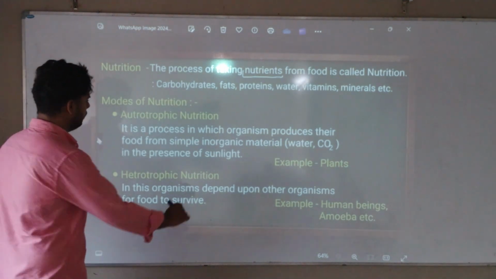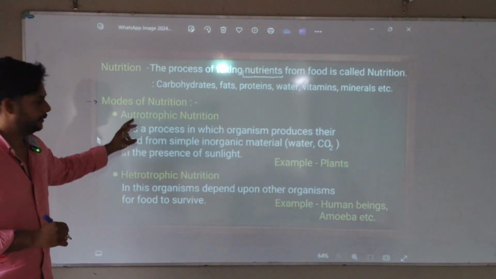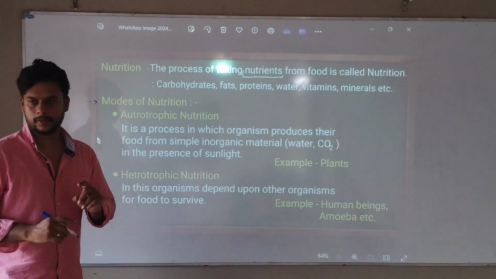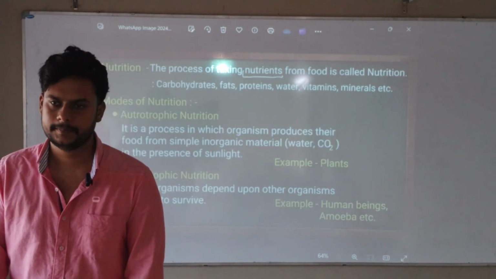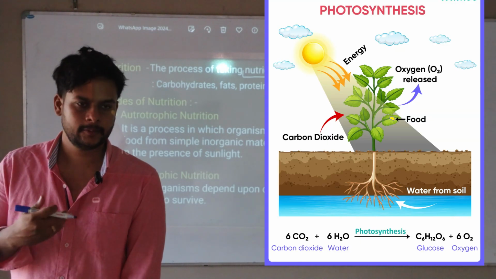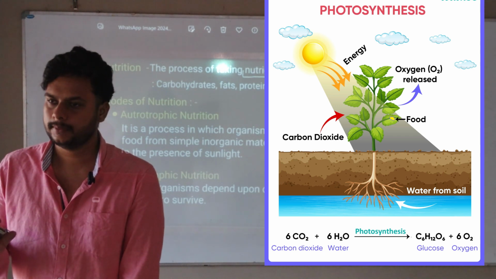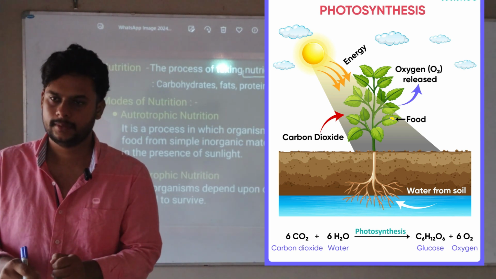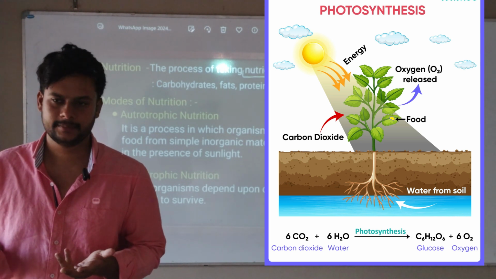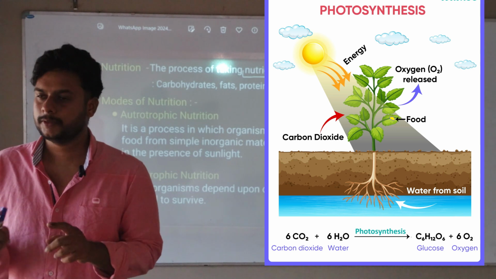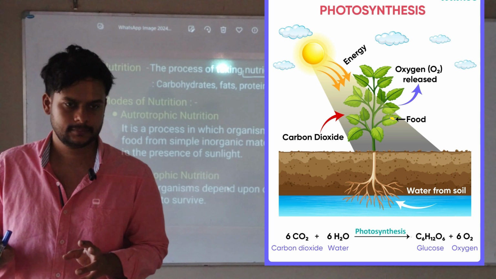Okay, see here. Two types of nutrition are there: autotrophic nutrition and heterotrophic nutrition. Autotrophic means one who can make their own food. Who will make their own food? Plants. Can I make my own food? Can anybody make their own food? We cannot make our own food.